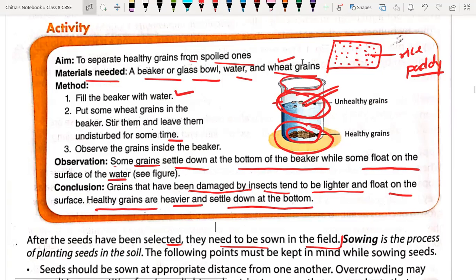Sir, I have one doubt. Yes, beta, yes. Sir, why do healthy grains have more density than unhealthy grains?